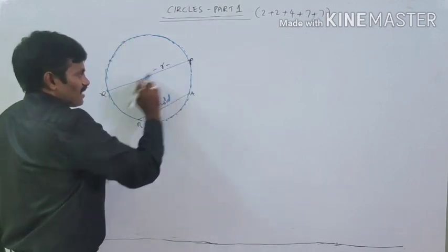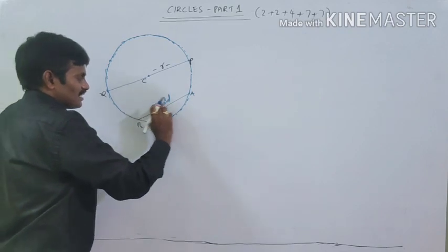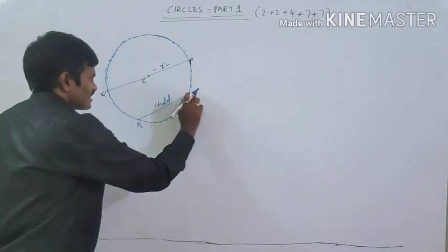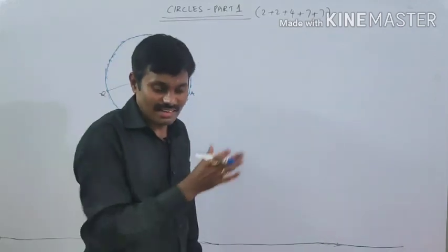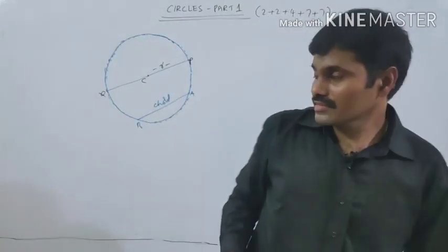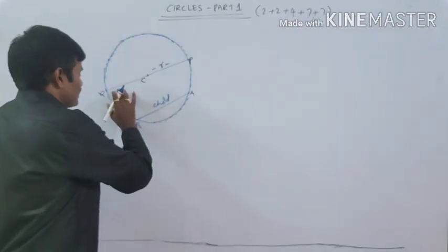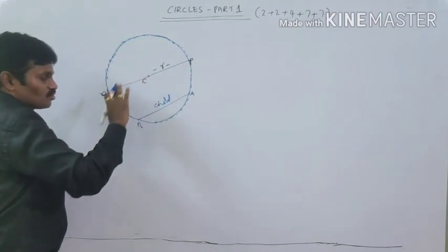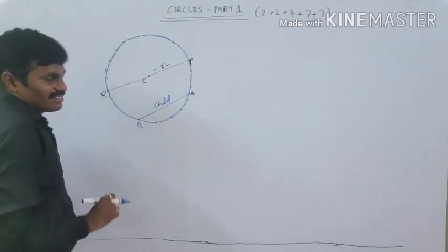At the maximum length, the greatest chord is called the diameter. The longest chord is called the diameter. A diameter is also a chord. It is the longest chord. This longest chord, the diameter, divides the circle into 2 equal halves. Each half is called a semicircle.